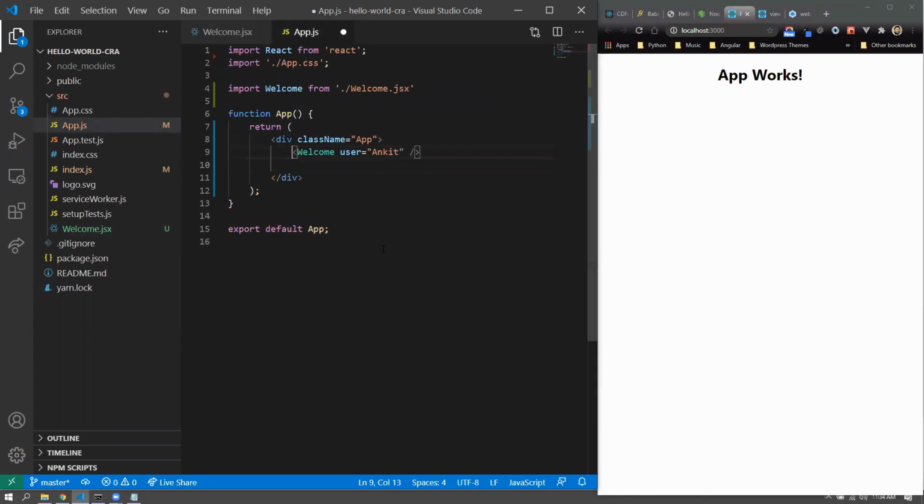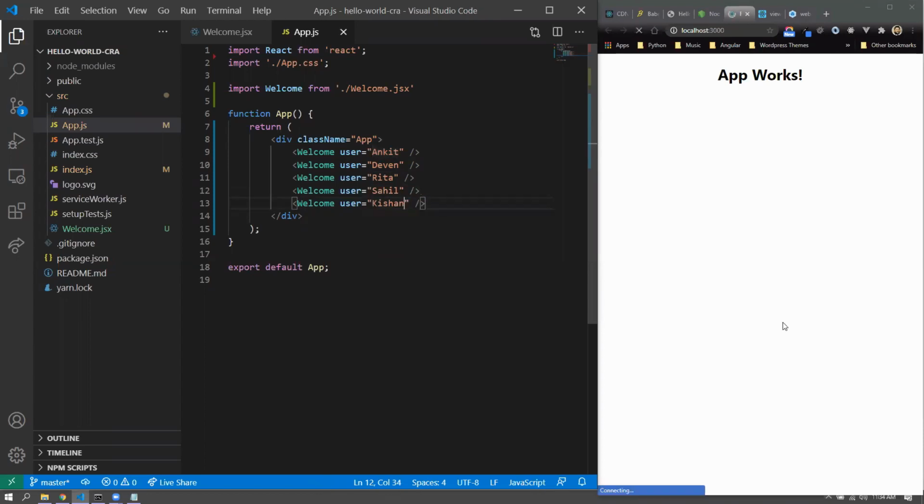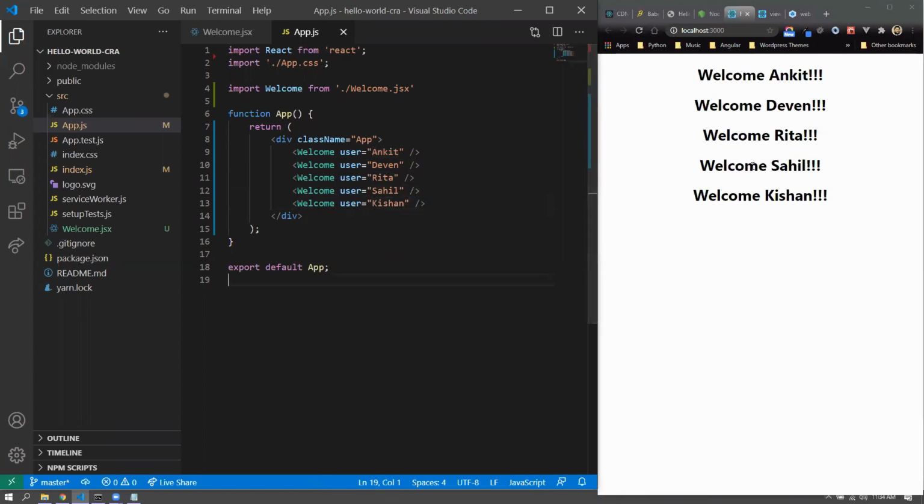Ankit, and let's have some more users. Devin, Rita, Sahil, and Ankit. Okay, Kishan. All right, so if I save it, you can see that you already get the output that we had. All right, so this should be now very straightforward.